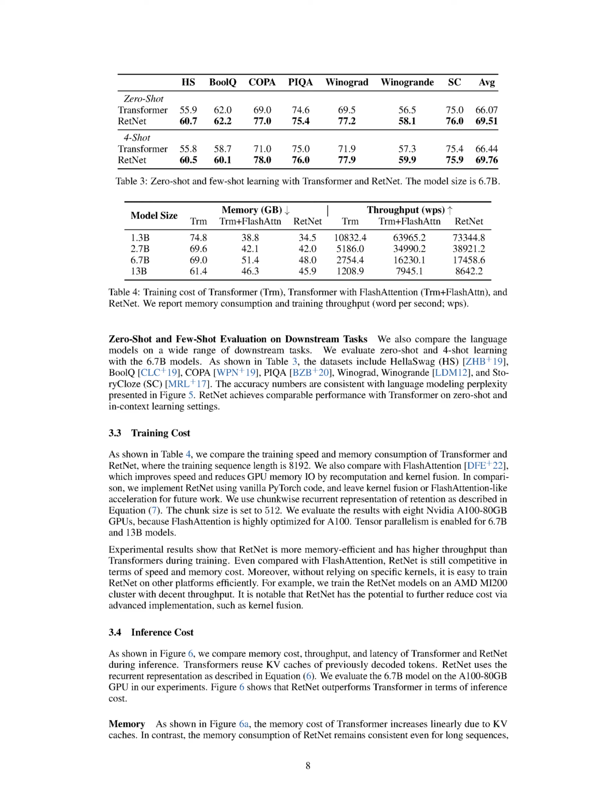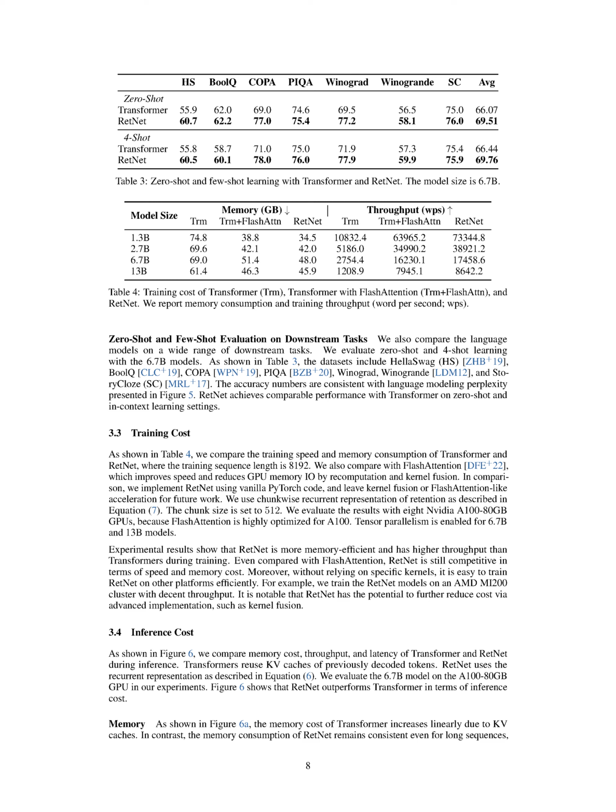Our results showed that RetNet outperforms Transformer in terms of inference cost. The memory cost of Transformer increases linearly due to KV caches, while RetNet's memory usage remains consistent, even with long sequences. This means RetNet requires much less GPU memory. In fact, the additional memory consumption of RetNet is almost negligible, about 3%, while the model weights occupy the remaining 97%.